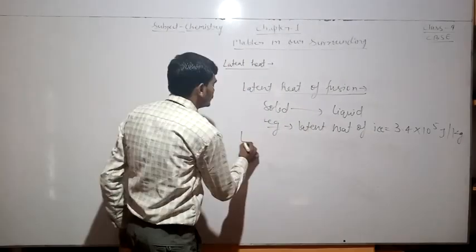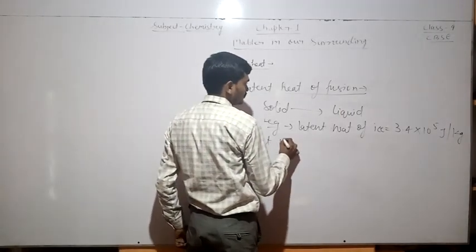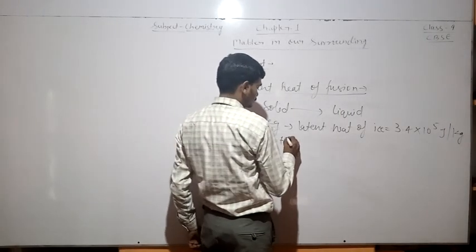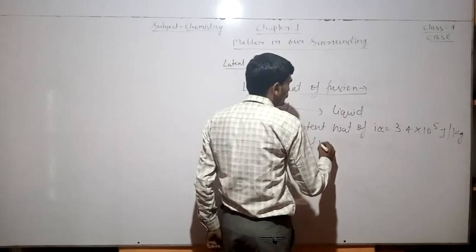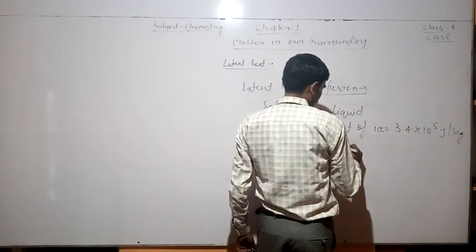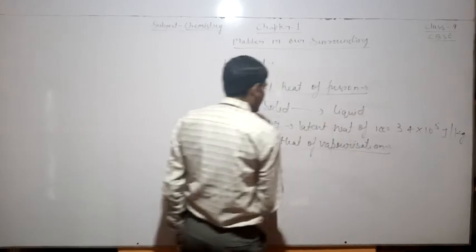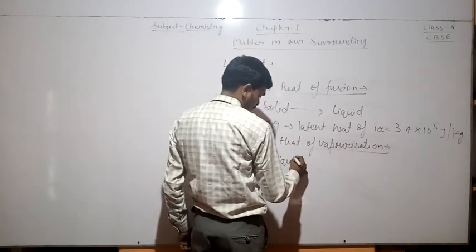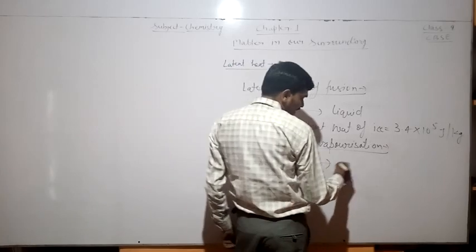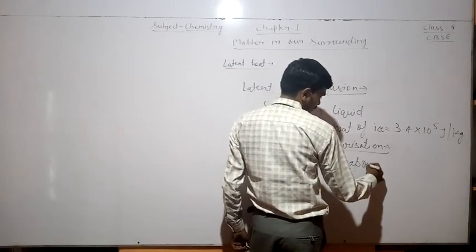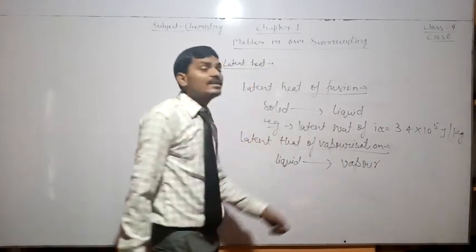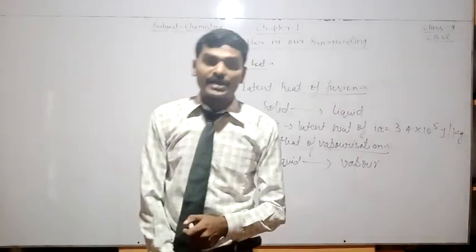Now the second one is latent heat of vaporization.